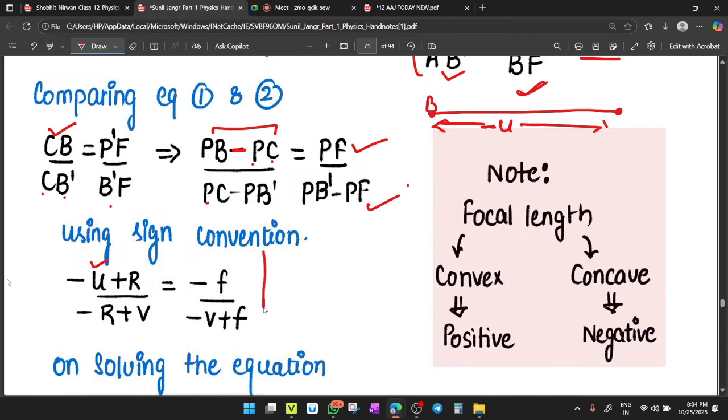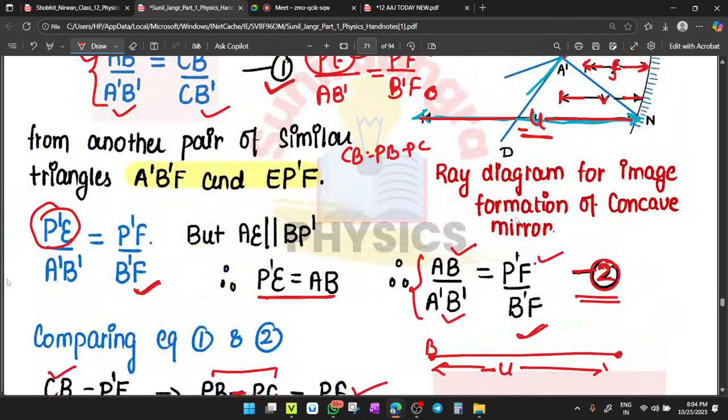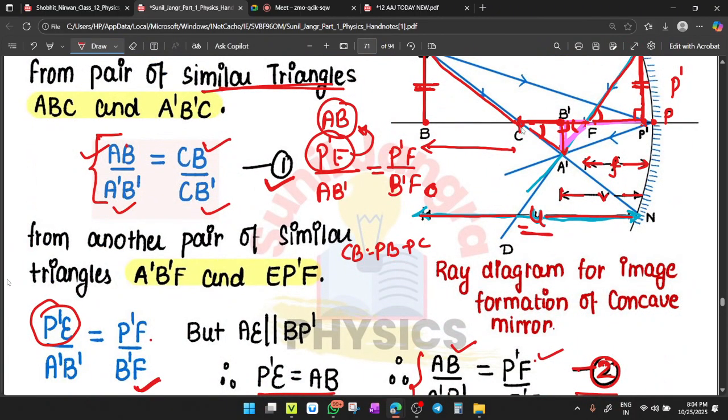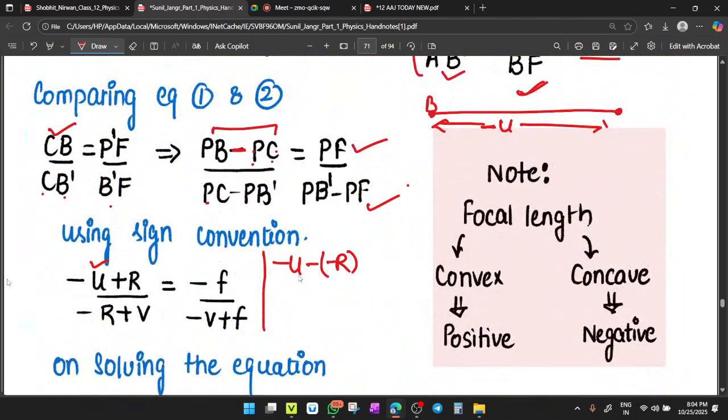I am writing here PB equals minus U, minus PC is minus R for concave mirror. Check here, P to C. Is it minus R? Yes. So it is minus R. So later on it will become minus plus minus plus.